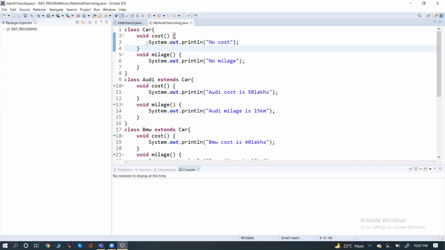So in method overriding, if we take a superclass Car, cost has no meaning, no cost. Mileage, no mileage. So there is no meaning for these methods. If you consider a laptop also, if you ask what is the hard disk of a laptop, they'll ask which brand you're asking. So the brand has the value, and the superclass methods don't have any meaning. So what I want to do is remove it.